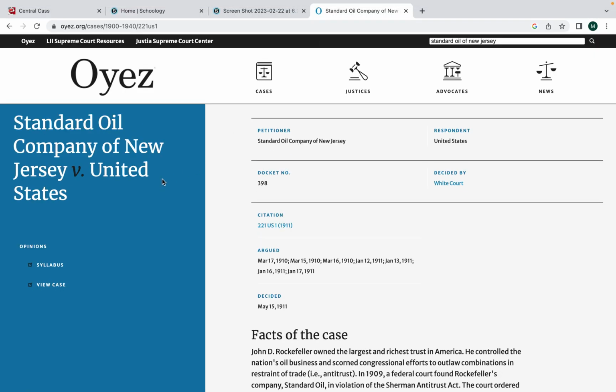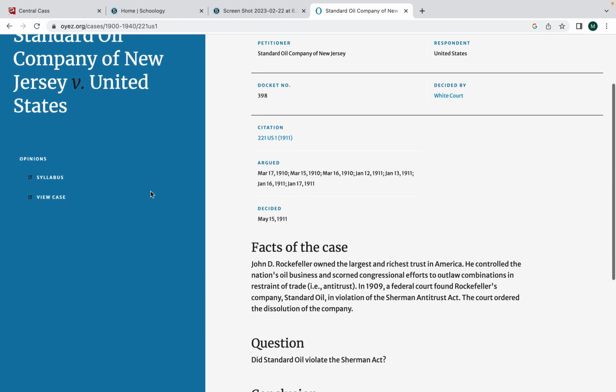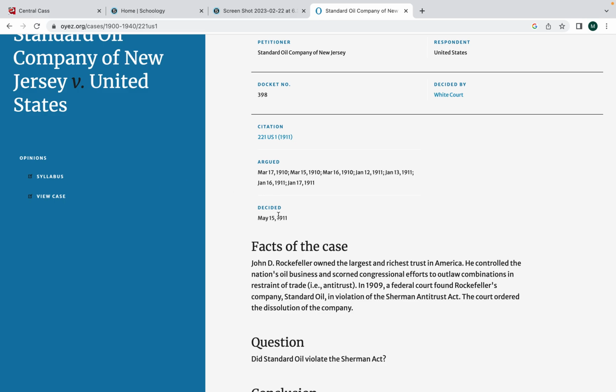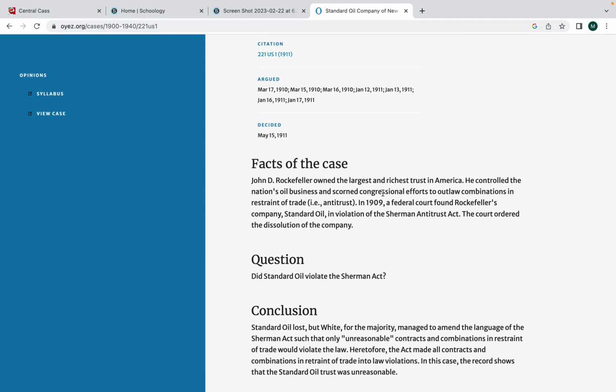Rockefeller's business, Standard Oil. This is a case from, I believe, 1911. Okay, from 1911. So again, we're still talking right around the time of Teddy Roosevelt's presidency. Again, very well known that John D. Rockefeller, Standard Oil, was perhaps the best example of what a monopoly was in the United States at the time, and how he operated his business.